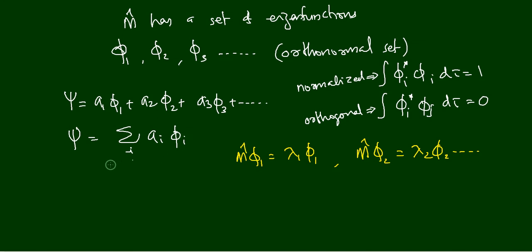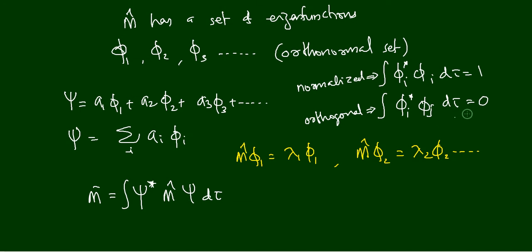Now let us substitute this value of psi as sigma a i phi i in our expectation value equation. Therefore, from the fourth postulate we have m bar is equal to integral psi star m cap psi ditto, if psi is normalized.